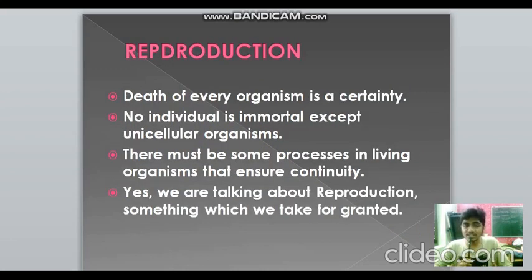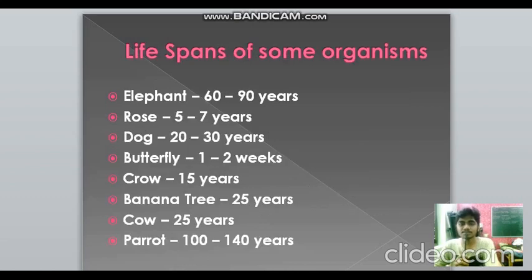So what is reproduction? What is the introduction that we can give to reproduction? Every organism has to die. That is an unavoidable phenomenon which has to occur in every living organism. But the unicellular organisms are immortal. That is, they live forever, but for the other organisms, death is a very certain thing. So there must be some process which will ensure continuity, so that a particular generation must continue. That's what we are speaking about, reproduction.